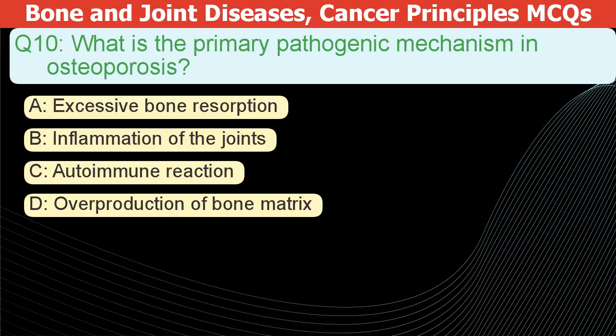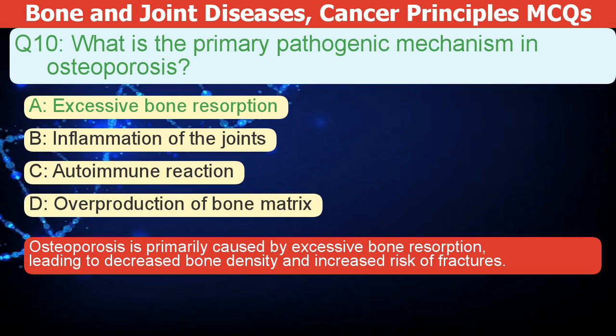What is the primary pathogenic mechanism in osteoporosis? A. Excessive bone resorption. B. Inflammation of the joints. C. Autoimmune reaction. D. Overproduction of bone matrix. The correct answer is A. Osteoporosis is primarily caused by excessive bone resorption, leading to decreased bone density and increased fracture risk.